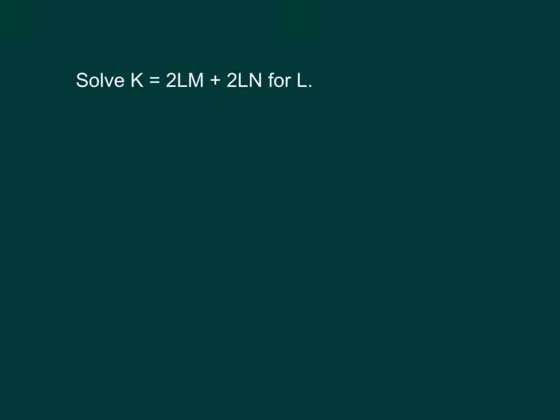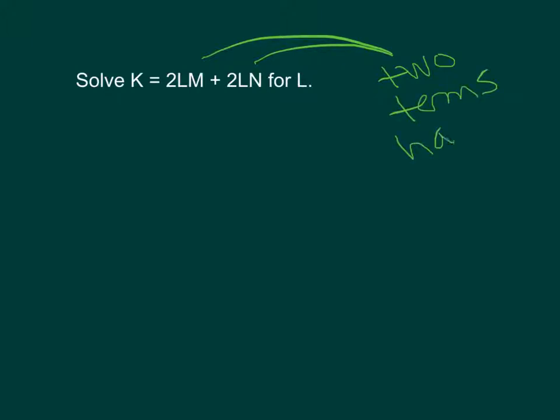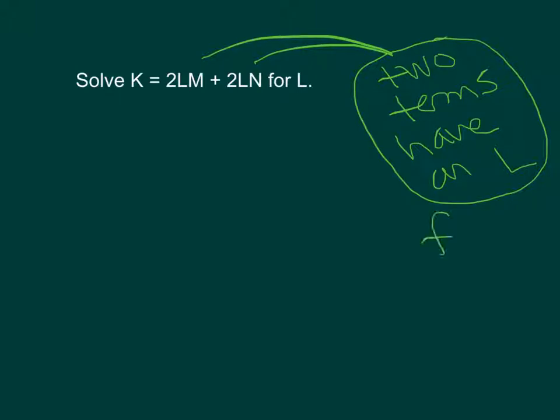Okay, and then this last one, solve K equals 2LM plus 2LN for L. And in this case, you might notice that two terms have an L. So what we'll need to do is, they're already on the same side, so what we can do is factor out an L. So what we'll do is we've got K equals 2LM plus 2LN, just rewriting this, and we want to factor out an L.